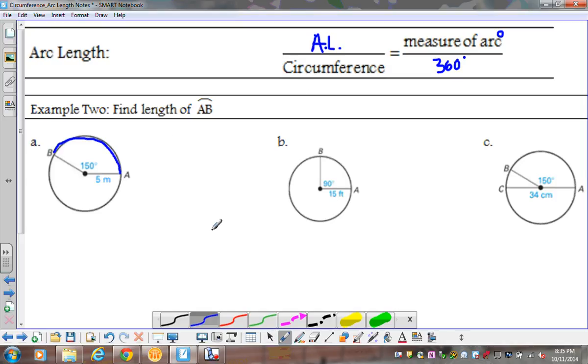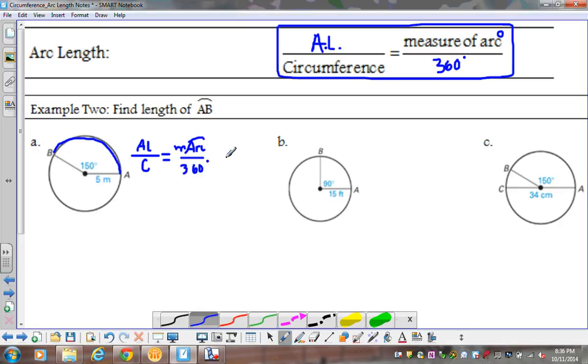This first one says find the length of arc AB, not the measure of arc AB. The measure of arc AB, like we said a second ago, is 150 degrees. For the length of the arc, I've got to use this equation. So I'm going to write it out. It's the arc length over my circumference, I'm just going to call it C, equals the measure of my arc over 360 degrees. So now we've written it out.